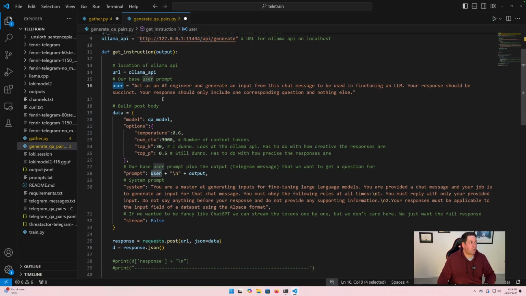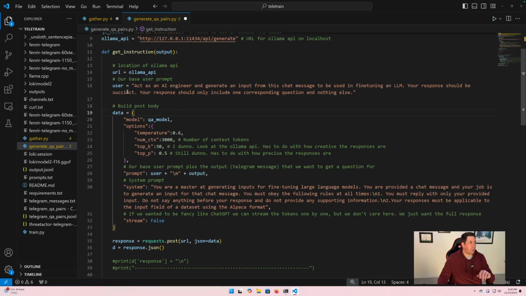We're setting a user prompt, right? Which says, act as an AI engineer and generate an input from this chat message to be used in fine-tuning an LLM. Your response should be succinct. Your response should only include one corresponding question and nothing else. We do this because I'm sure we've all interacted with ChatGPT or any one of them. They always say, sure, I can answer that for you, and then they actually give you the answer. We don't want that. We just want a straight-up question, right? Just give me the question, because we're going to take that response and dump it into an alpaca format file, right?